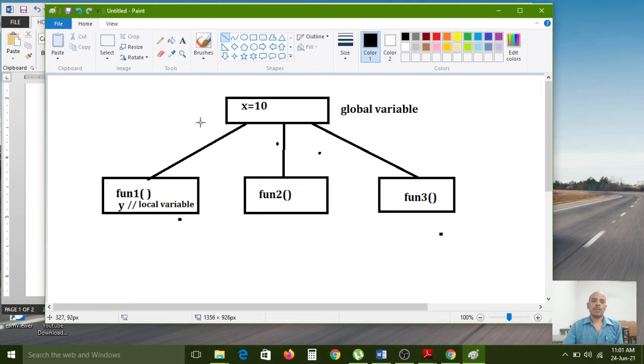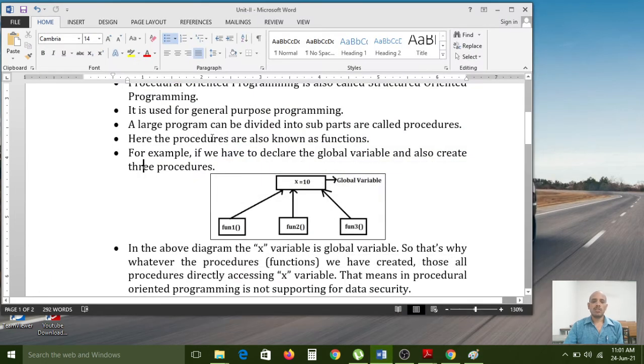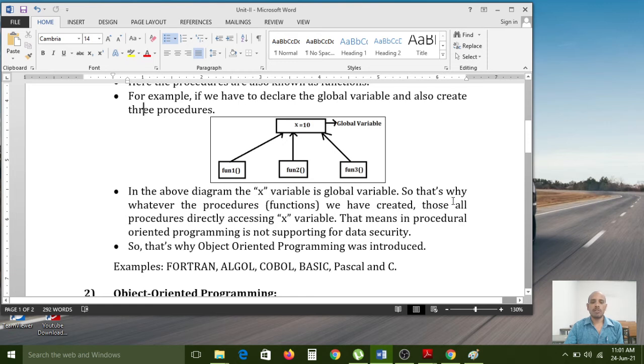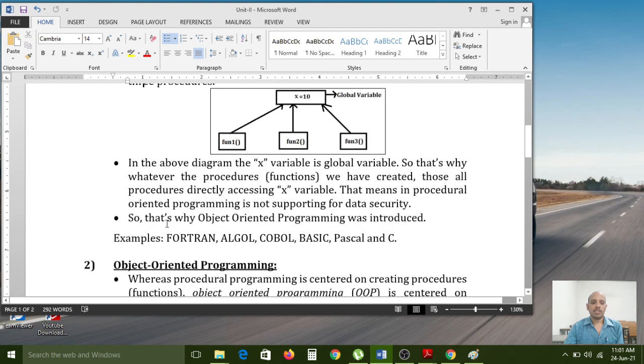So procedural oriented programming is only used for general purpose programming. If you don't want any security, in that case you can use procedural oriented programming, right? Now in the above diagram, the x variable is the global variable. So that's why whatever procedures we have created, all those procedures directly access the x variable. That means procedural oriented programming does not support data security. So that's why object oriented programming was introduced.